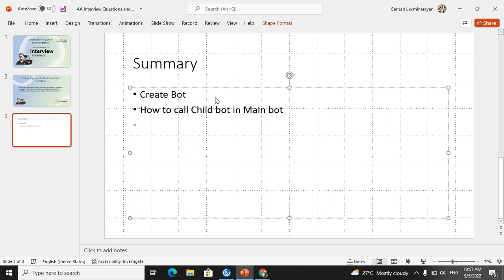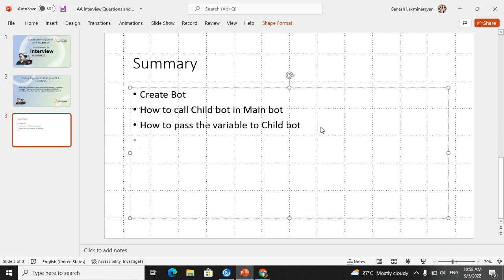Next is how to pass the variable to the child bot, that we have discussed. Always remember, when you are passing from main to the child bot, the variable should be checked as input, otherwise it will not show in the main bot when you are calling the task. That scenario we have also discussed.